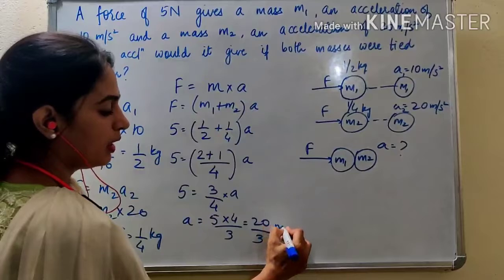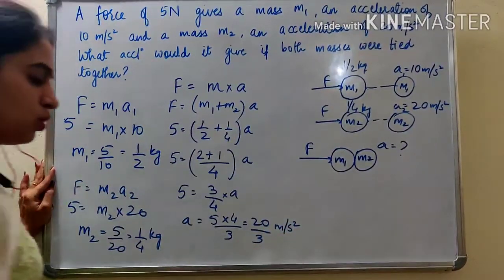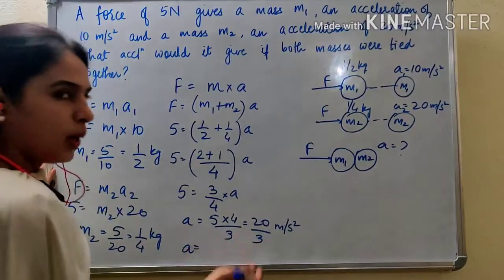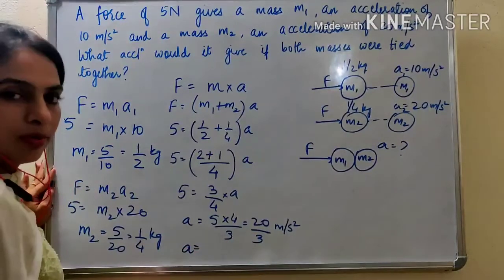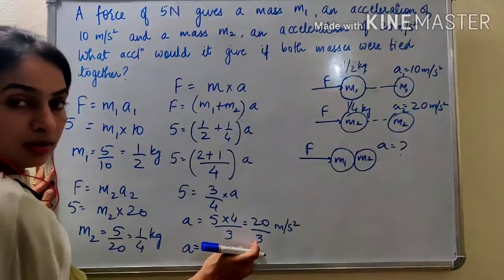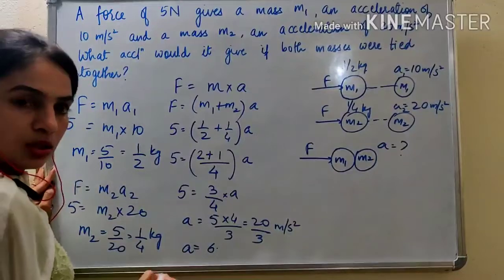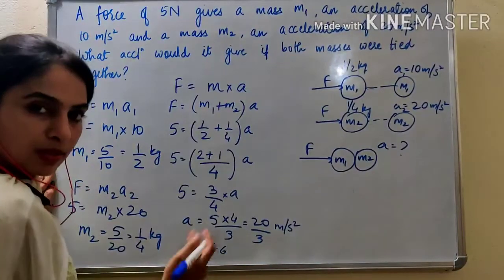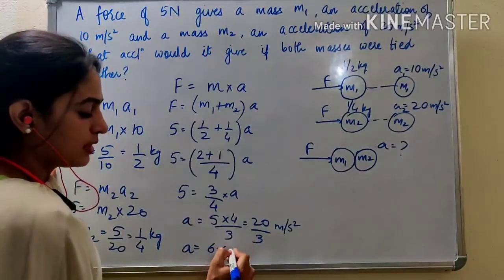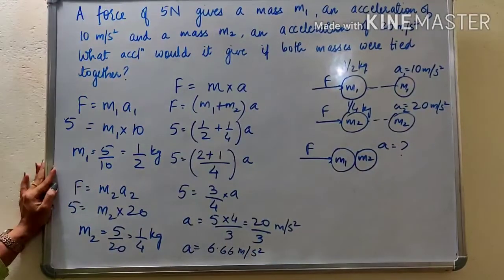Here you can leave the answer like this, or you can solve it also. Acceleration is 20 by 3, and dividing 20 by 3 is not a big deal. 3 sixes are 18, point again 6, again 2 will come. So 6.66 meter per second square will be the acceleration.